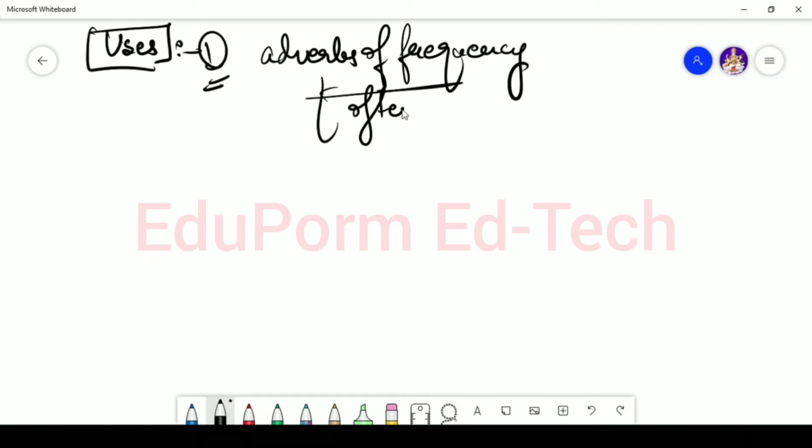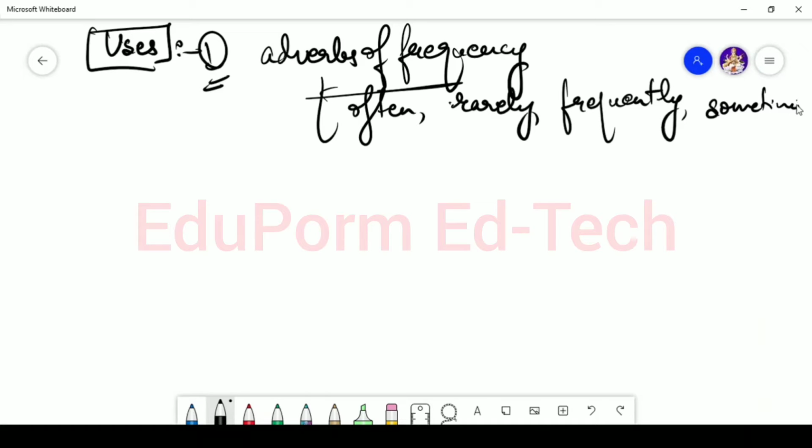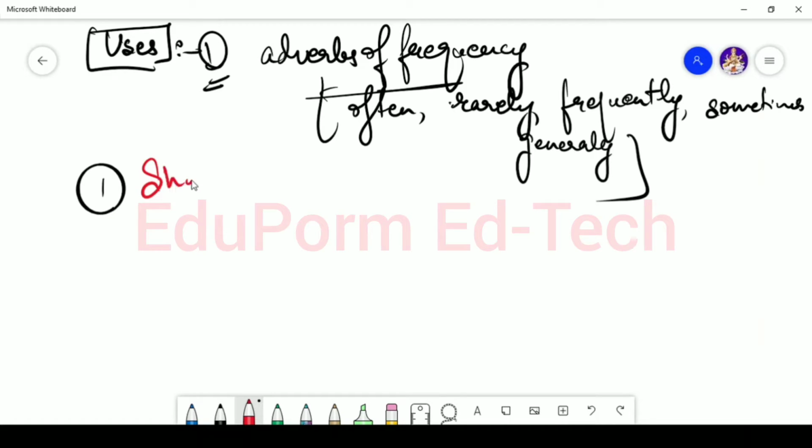If you see words like often, rarely, frequently, sometimes, generally, these are the adverbs of frequency. If that particular sentence contains these adverbs of frequency, in that case we use simple present tense.